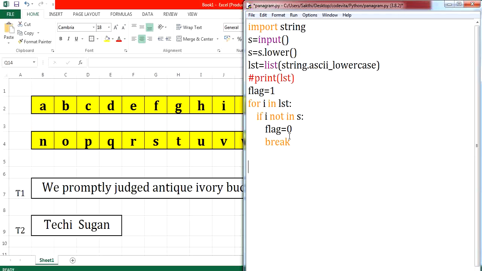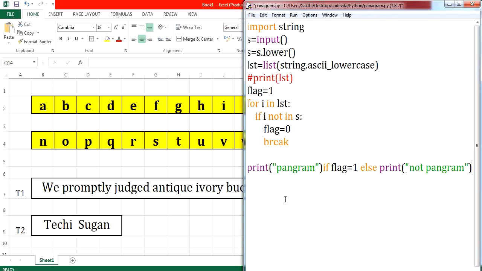And now I am going to print it. If my flag value remains 1, what is that? The given string is a pangram, right? So let me display pangram. Else, your flag value is modified, so I am going to print that the given string is not a pangram. Clear? Your coding part is over. I think you people are clear with it.